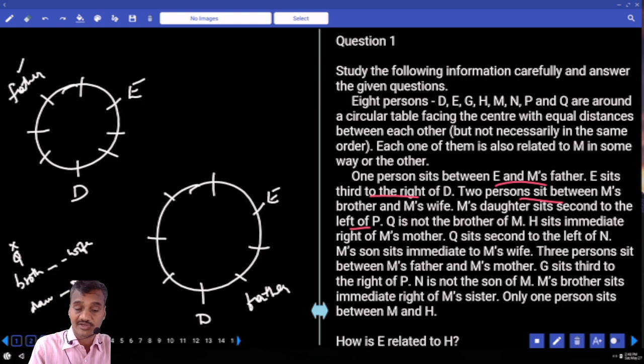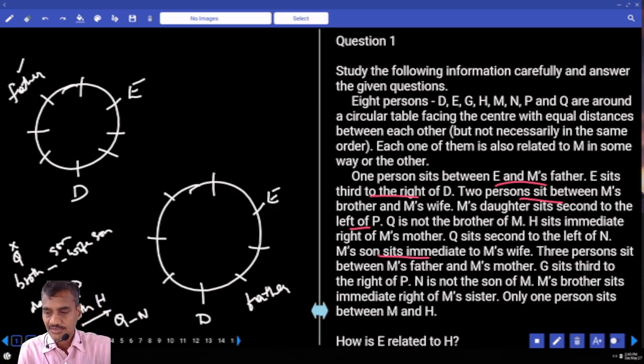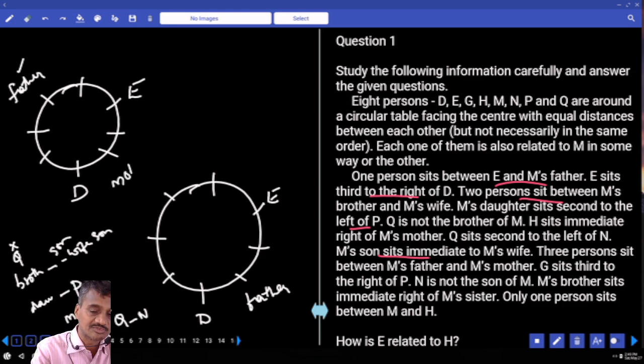H sits to the immediate right of M's mother. Now, mother is here. Mother's immediate right hand side is H. And Q sits second to the left of N. Now, this Q is seated second to the left of N. And M's son sits immediate to M's wife. Isn't it? Wife and son are adjacent to each other. Three persons sit between father and mother. Between father and mother, how many people are there? There must be exactly three people, which means they are opposite to each other.